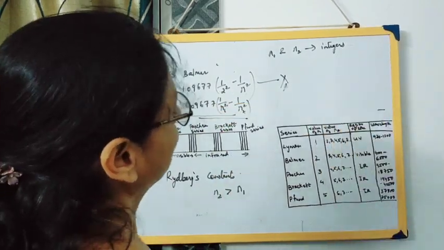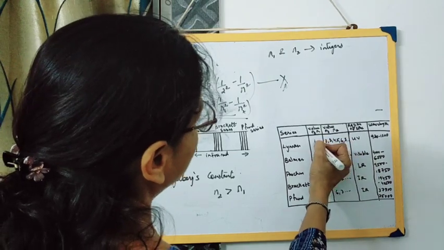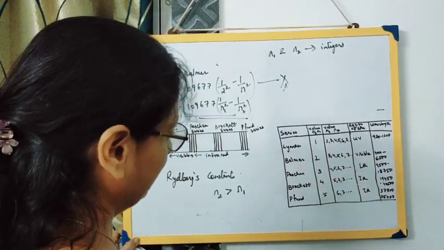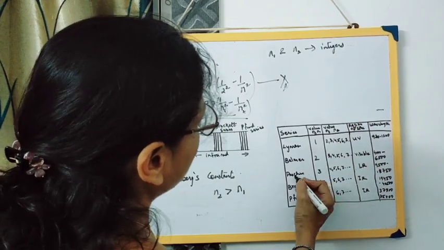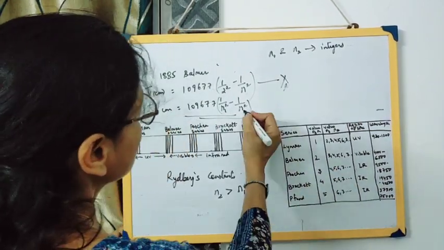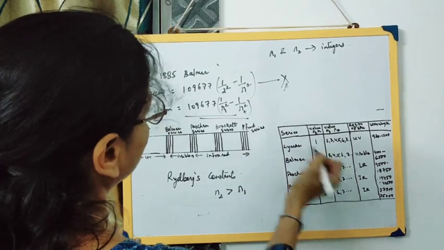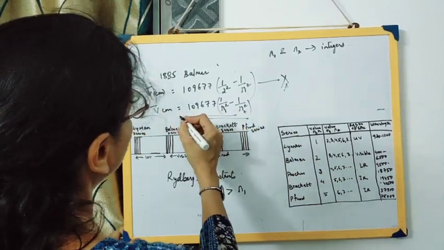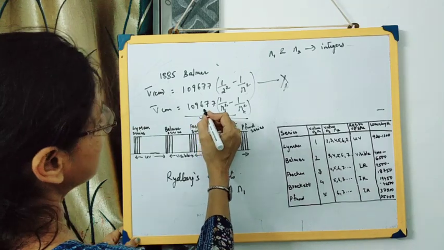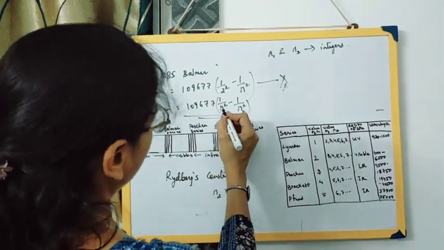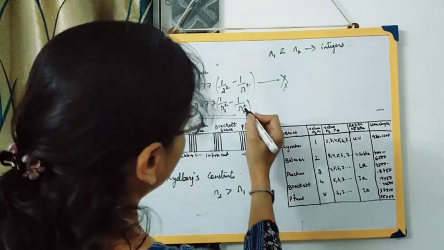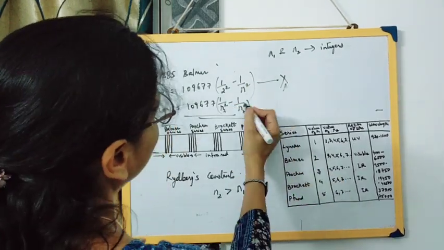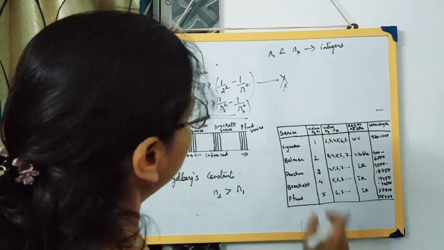Or it can also happen that an electron is present in the Lyman series, so n1 value will be 1, and it goes to the third energy level, that is the Paschen series, so n2's value will be 3. So we'll write down v bar, the wave number, is equal to 109677 times 1 upon 1 square because it is in the Lyman series, minus 1 upon n2, which is 3, that is 1 by 3 square, for the Paschen series.